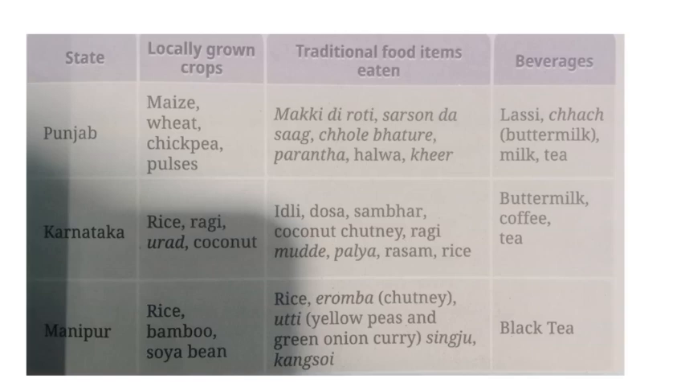In Karnataka, locally grown crops are rice, ragi, urad and coconut. And in Manipur, the locally grown crops are rice, bamboo and soya bean. So you all can see that different varieties of crops are grown in different states of India, and also the traditional food items vary from state to state. Yes, also the beverages vary.